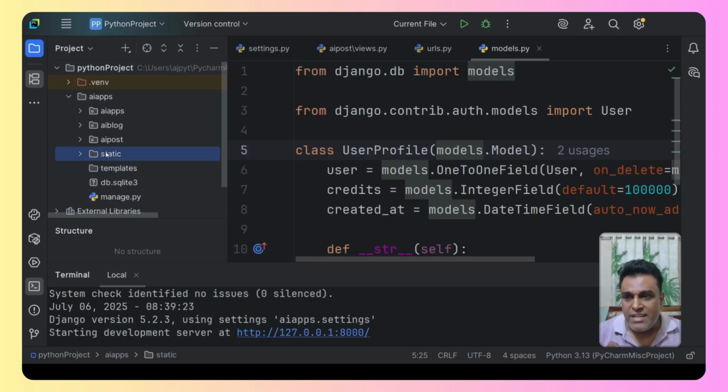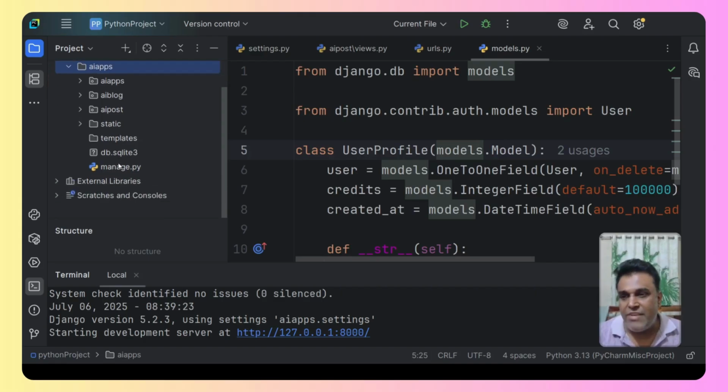Now, please understand that this static folder and templates folder are under the main project folder, and it has to be under this. This particular static and templates folder will hold the data that is common for all the apps. So we will be storing some HTML files and some CSS files which will be common for all the apps.